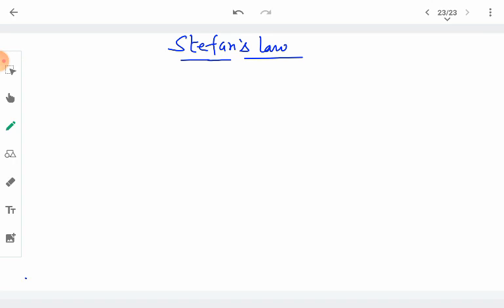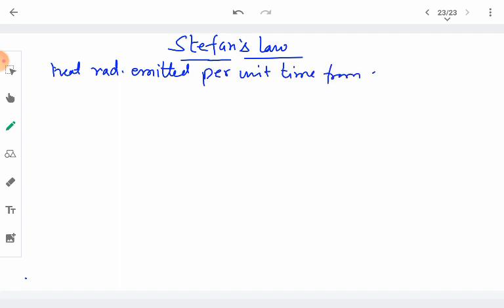So Stefan's law is about the radiations, and it simply states that the amount of heat radiation emitted per unit time from a unit surface area of a body which is emitting the heat.